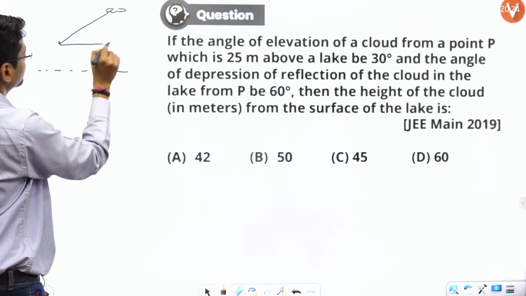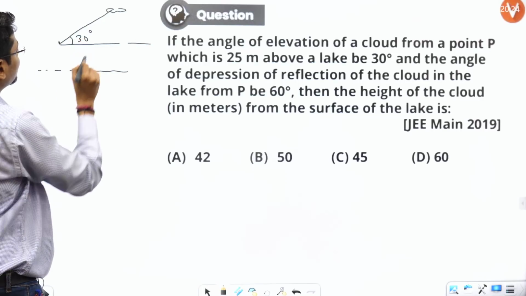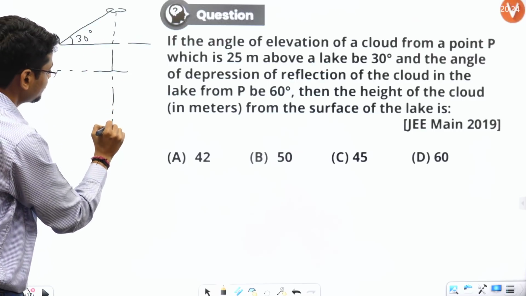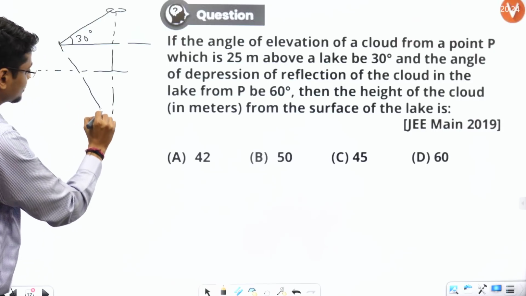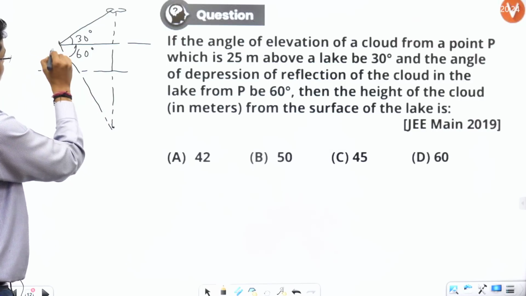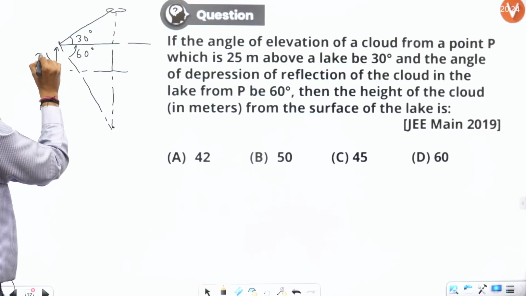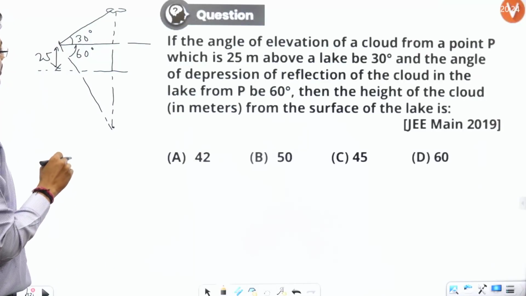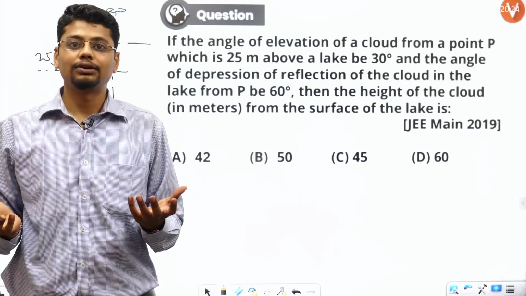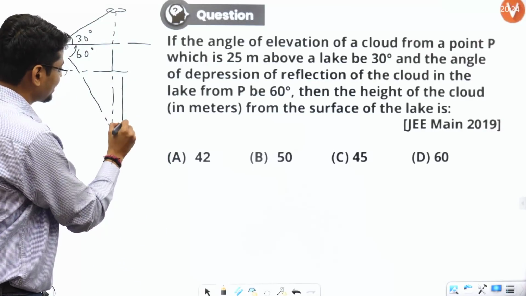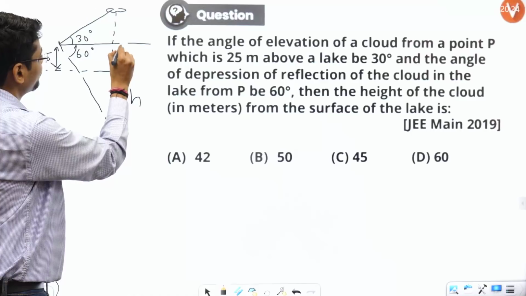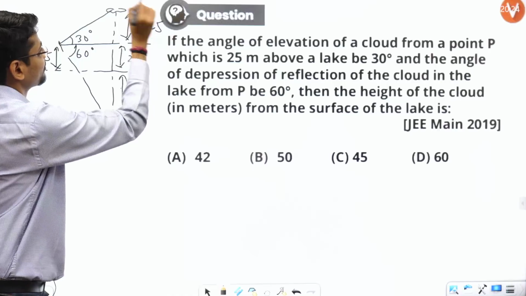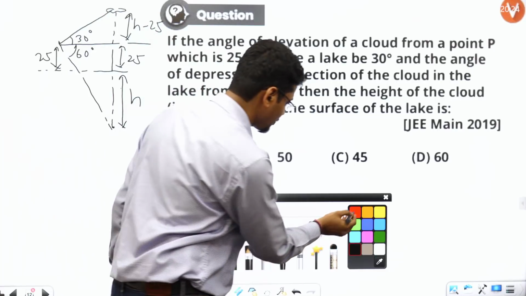This is 30 degrees. And from the same point, the angle of depression of its image in the lake is 60 degrees. This is 60 degrees. This is 25 meters. And I have been asked to find the height of the cloud from the surface of the lake. So let's call the height h. That means this will be h. This is anyway 25, so this will be h minus 25. That's it.